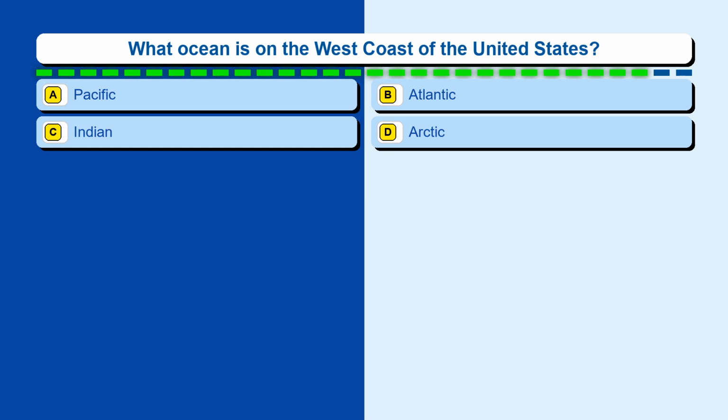Question 126. What ocean is on the west coast of the United States? Option A, Pacific. Option B, Atlantic. Option C, Indian. Option D, Arctic.